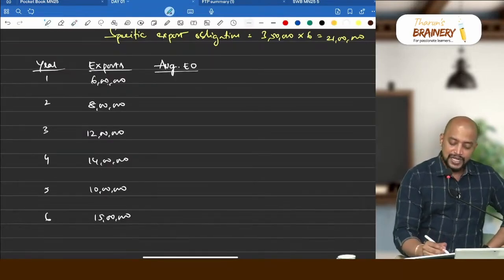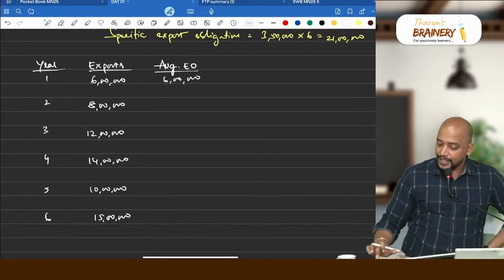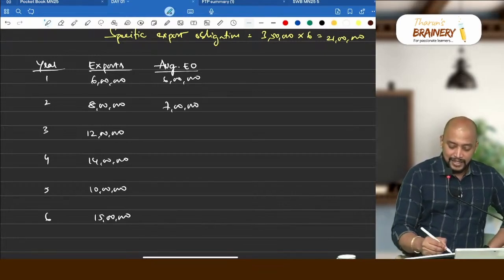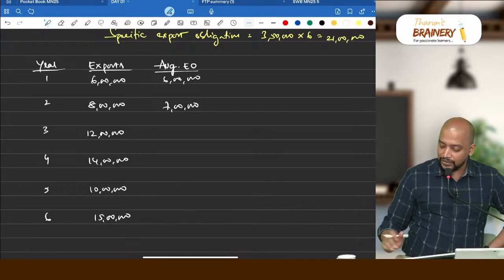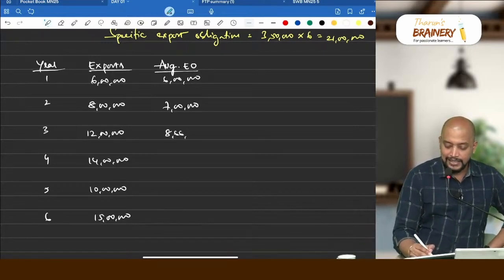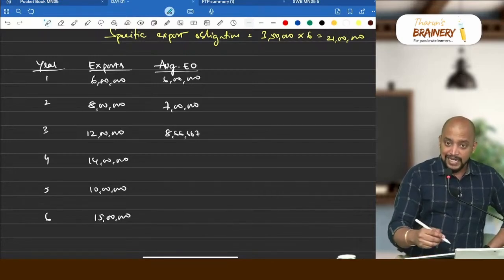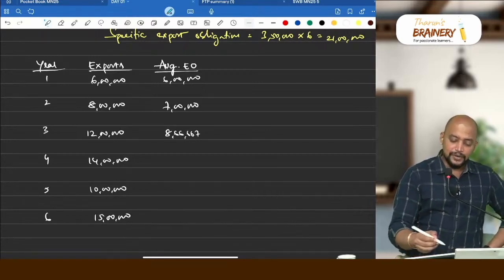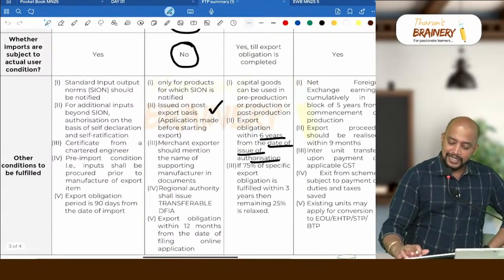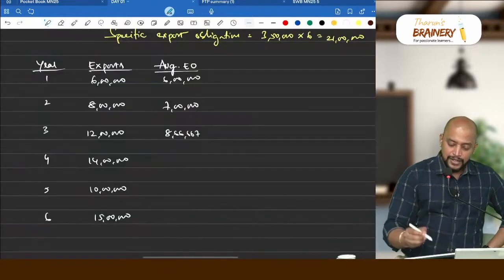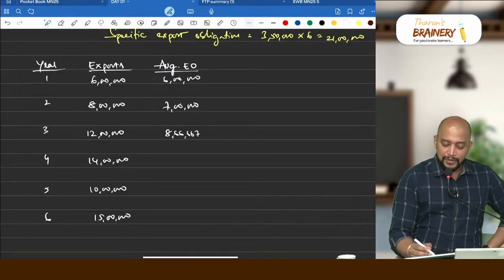Average export obligation, if you see, first year it will be 6 lakhs only, and second year it will be the average of these two, 6 lakhs plus 8 lakhs divided by 2, that is 7 lakhs. Whereas third year, 26 divided by 3, that is 8 lakh 66,667. Then fourth year, average of the preceding 3 years. So see here, we need to maintain the average of the preceding 3 licensing years.